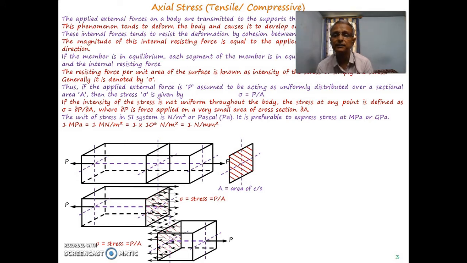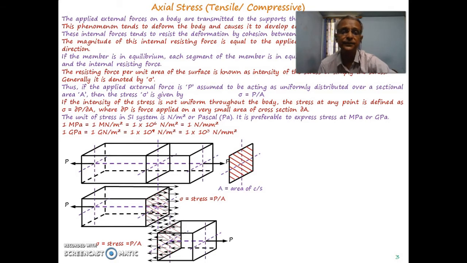So the relation between megapascal and Newton per meter square becomes 1 into 10 to the power 6 Newton per meter square. It gives Newton per mm square units, and giga is 10 to the power 9, so it will give 1 GPa as 1 into 10 to the power 3 Newton per mm square. It is important to remember these terms mega and giga while analyzing a particular structure.